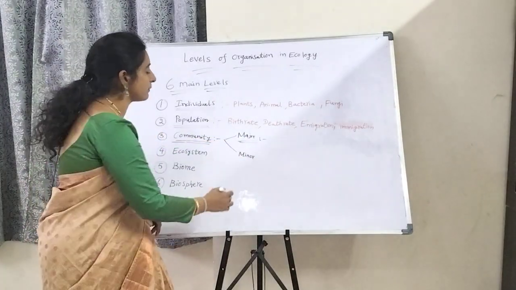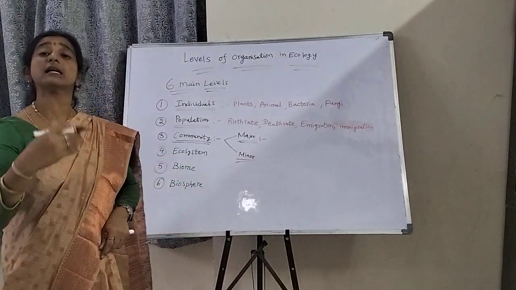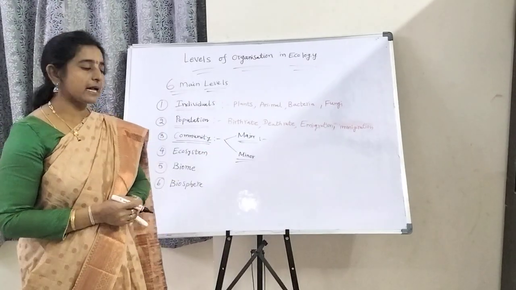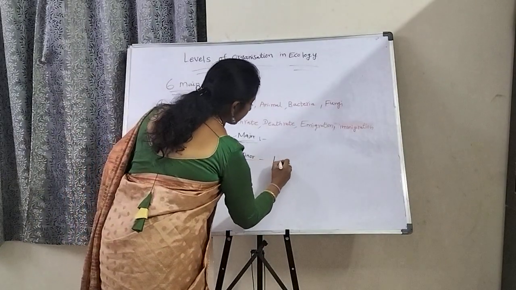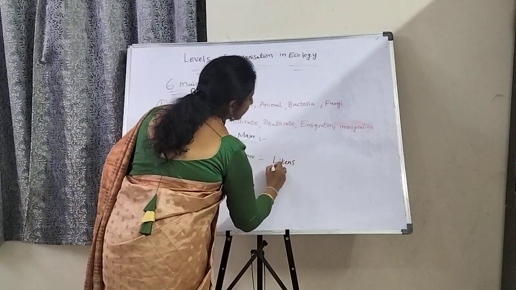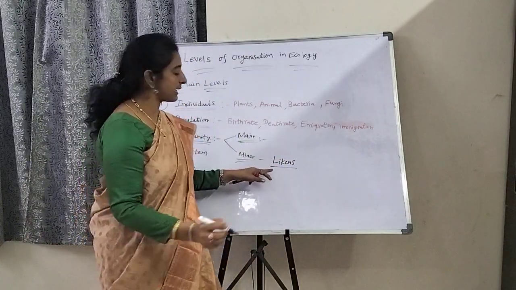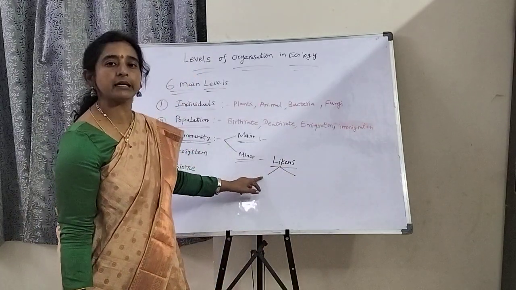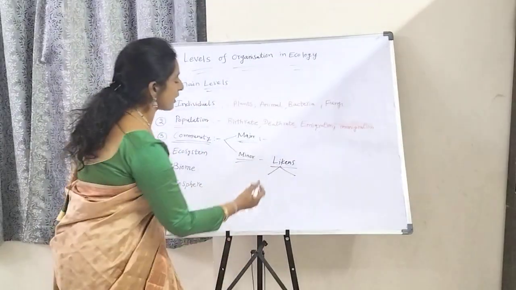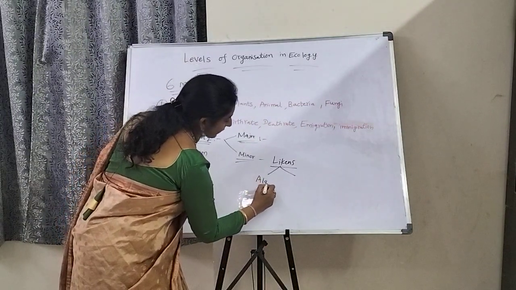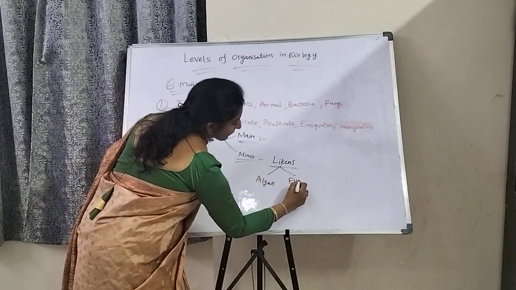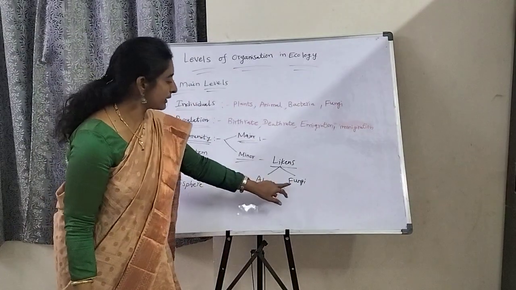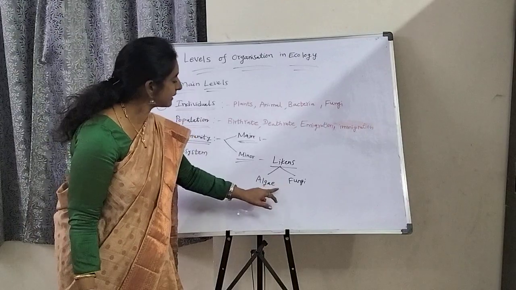Next, a minor community depends on other organisms. For example, lichens. Lichens are two organisms in a symbiotic relationship: algae and fungi living together.